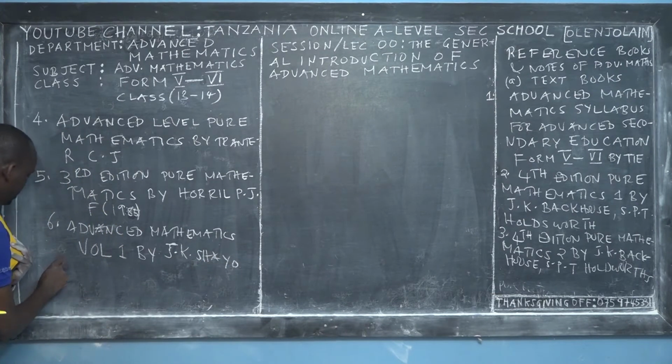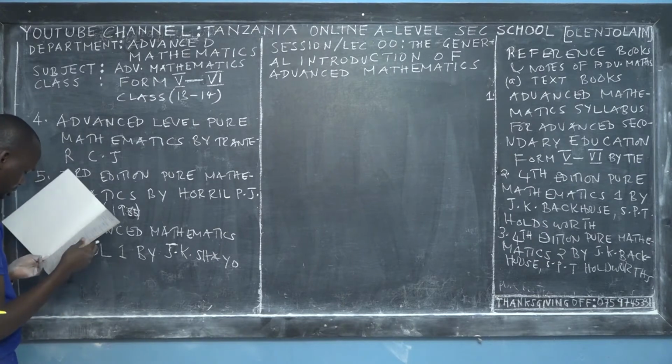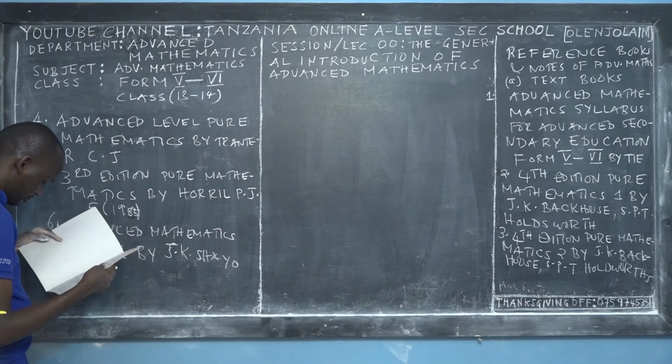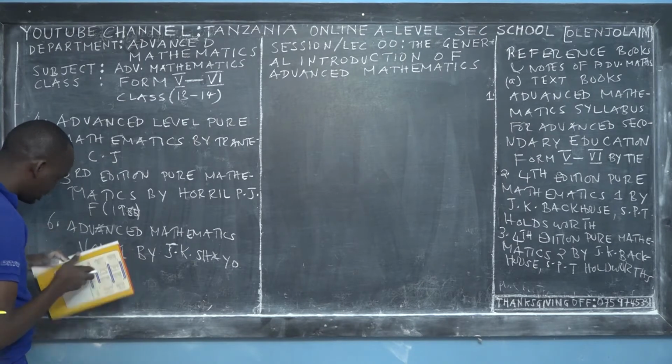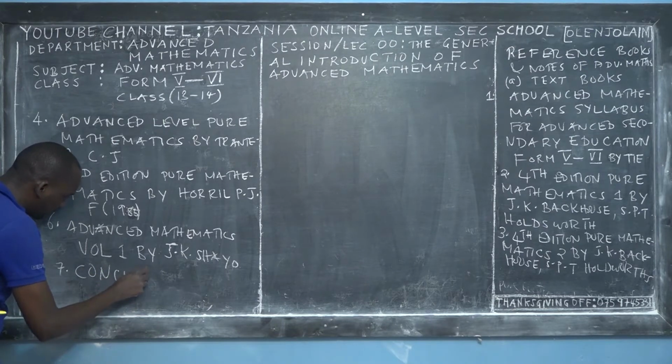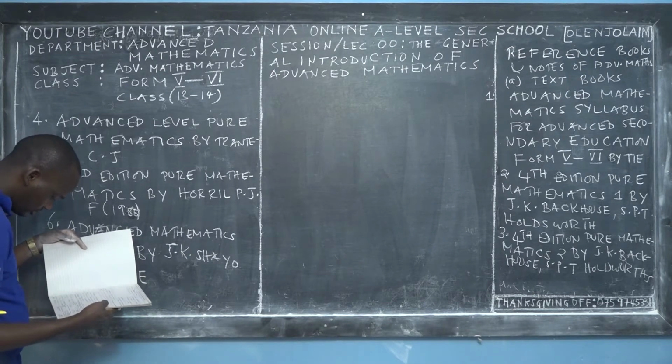The seventh reference book is Concise Course in Statistics, in A-level statistics. It is a very good book for probability and statistics for Form 6.